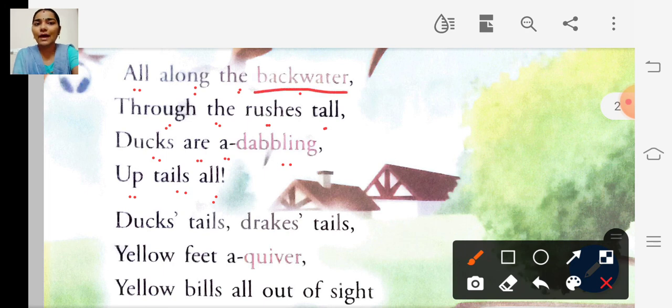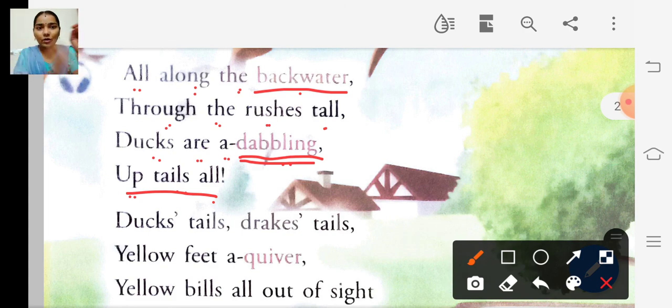So what do you mean by backwater? It is the still part of the river, where the water is stagnant. The water will not move. So all along that stagnant water, what are the ducks doing? Ducks are dabbling, up tails all. Dabbling means dipping in water and splashing gently.